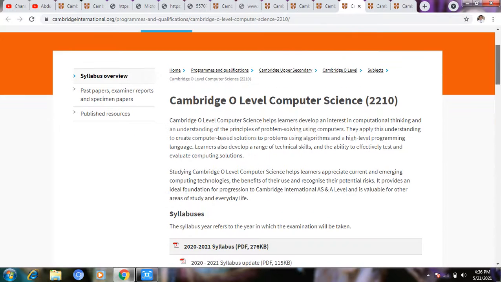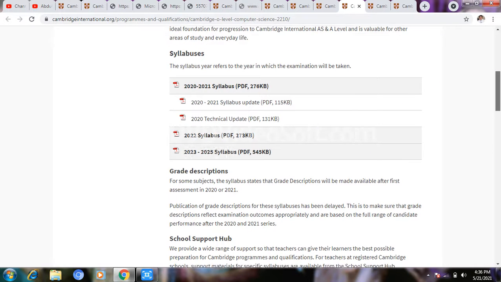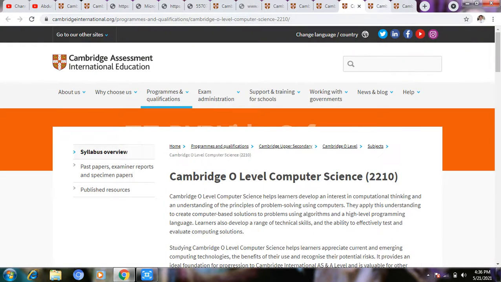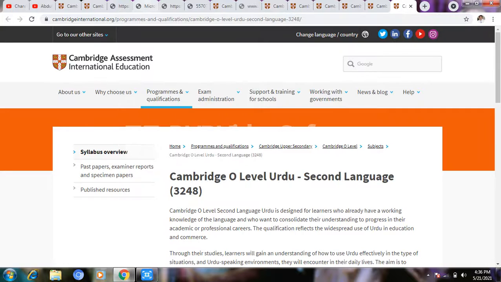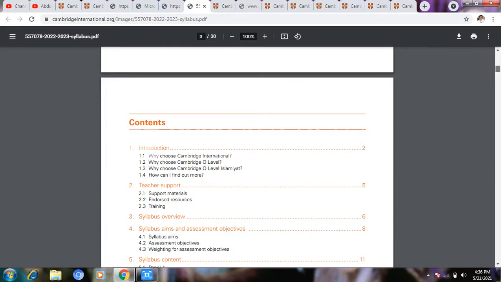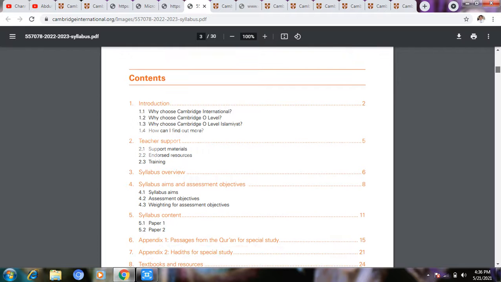Now let's see first. This is the syllabus or curriculum for Cambridge. Each and everything is in the introduction: why choose Cambridge International, choose O level Cambridge and also the O level subjects, and how can I find more inside that one. Support material is there, and the aim of that curriculum or syllabus is there.